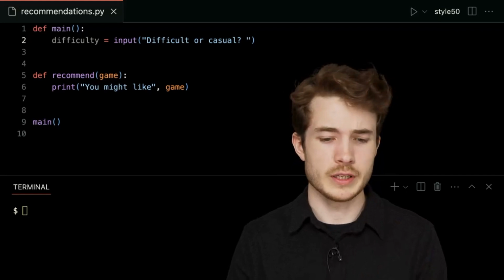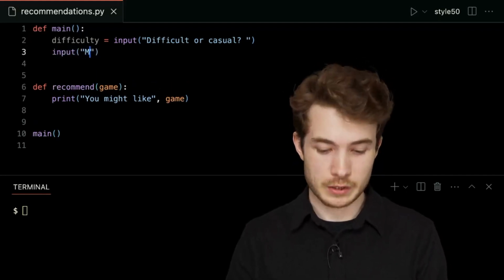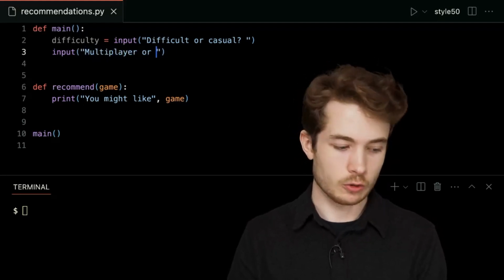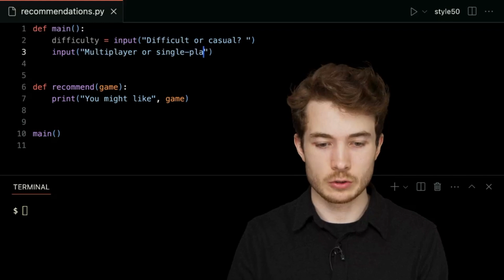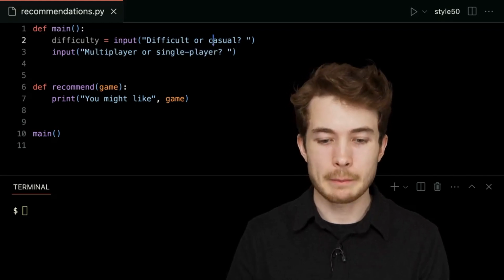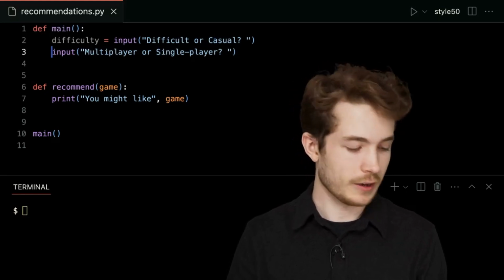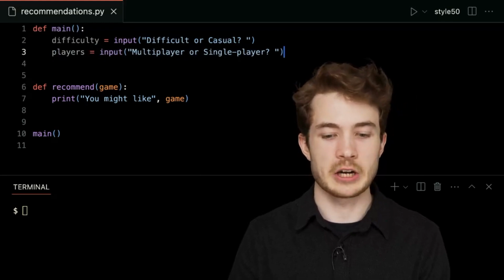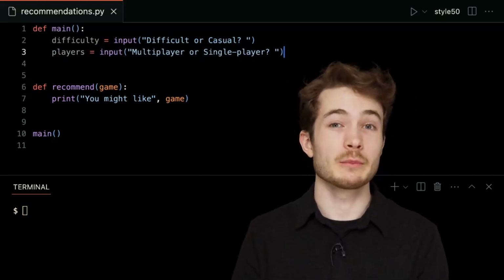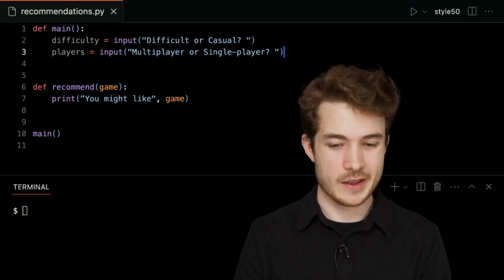Now, another question would be, well, how many players do you want to play with? Do you want maybe multiplayer, as in more than one player, or do you want a single player game? Single player, just like this. And why don't we, just for consistency, capitalize these, just like that. And now, if I store this in the players variable, I'm able now to see that I have two variables storing both the difficulty the user wants and the number of players that they might want to play with.